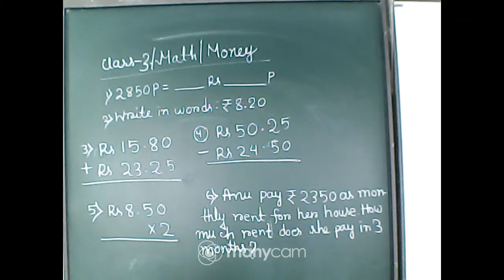Sixth number math is: Anu pays rupees 2350 as monthly rent for her house.